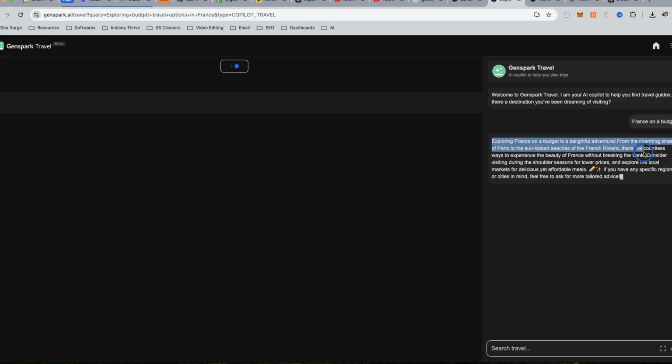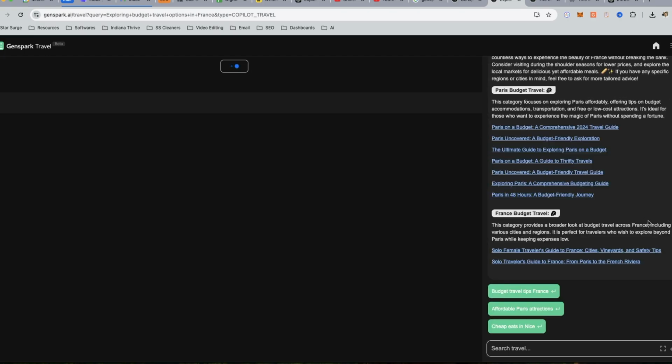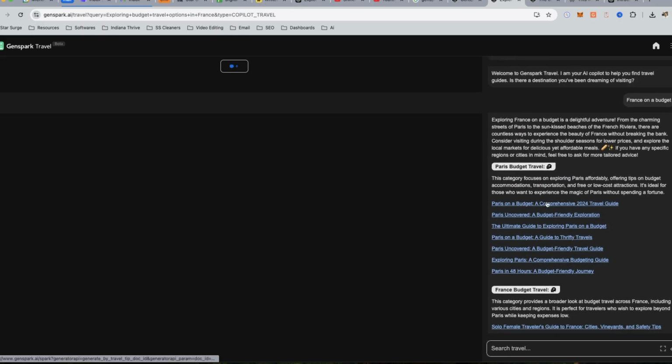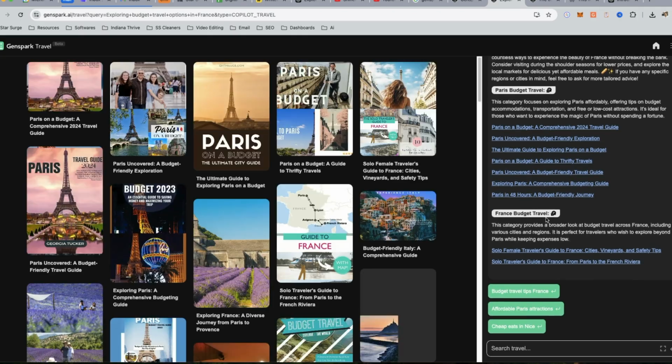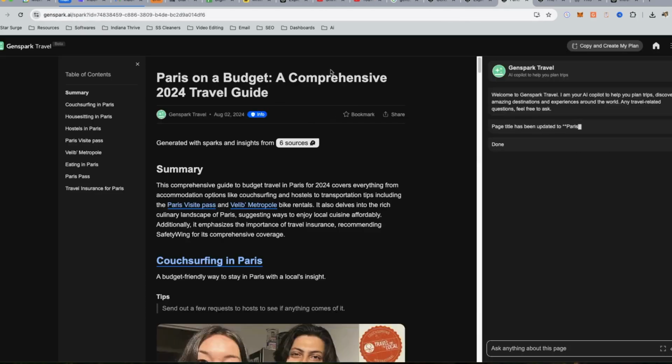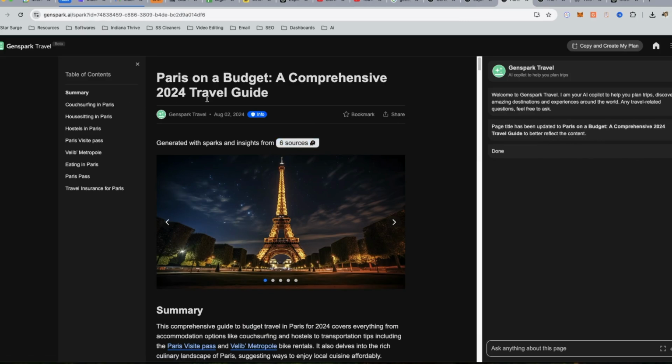You can already tell right here, just read that. But look at this. These right here are the different Spark pages, but also it's going to generate over here. So let's just go with this one. And I just think this kind of reminds me of Notion as far as how it looks, and I really like the look of that. And I also like the dark background too.